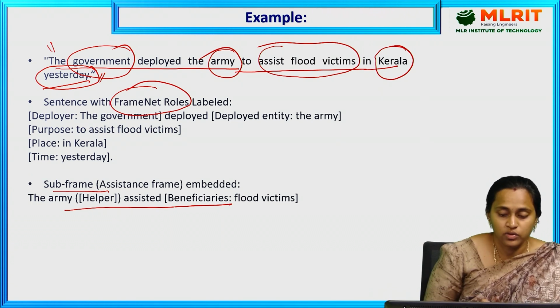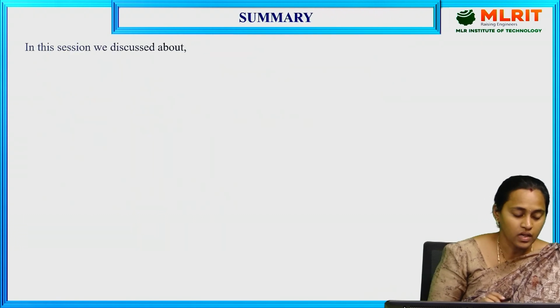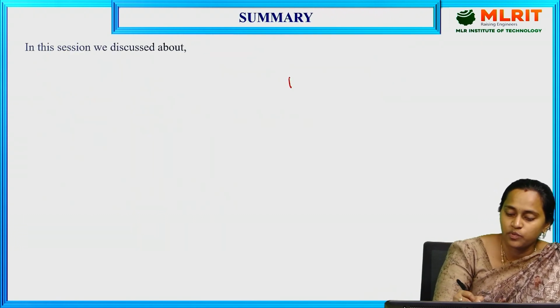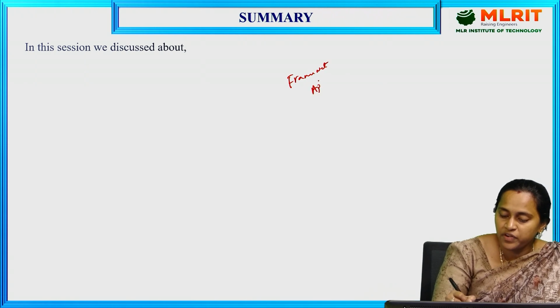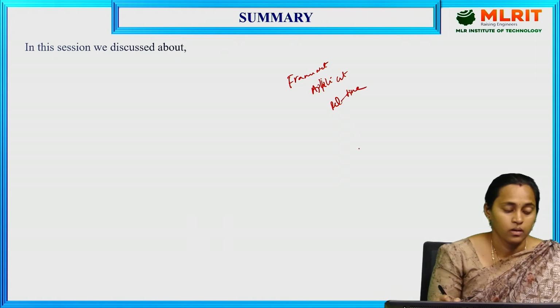This is all about the applications and real-time examples of FrameNet. So in this session we discussed what FrameNet is, applications of FrameNet, and some real-time examples of FrameNet. Thank you.